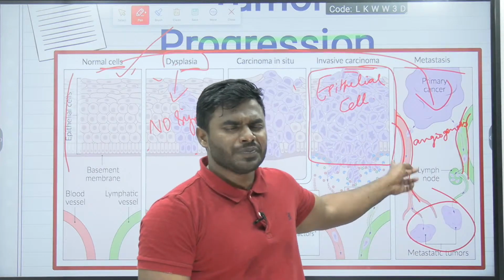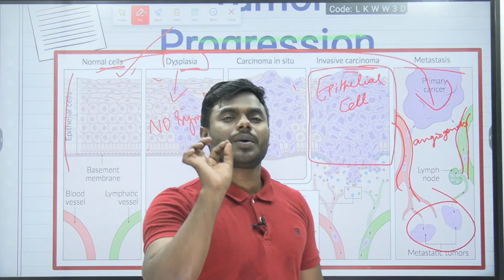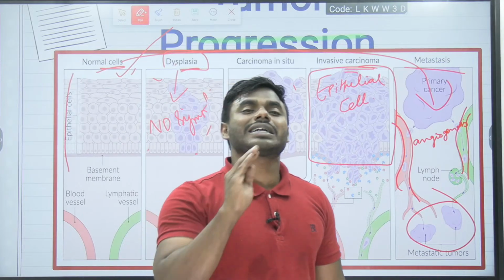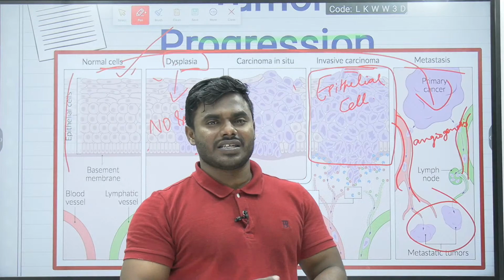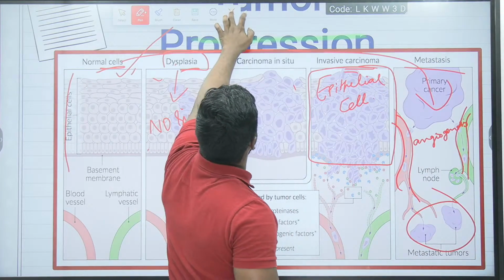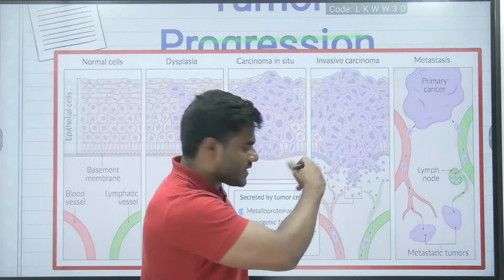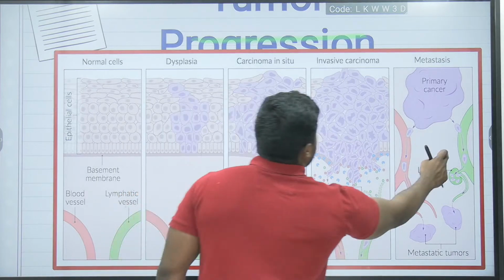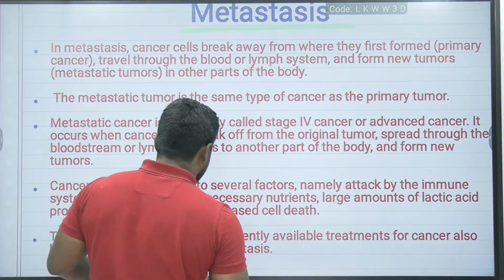I'll tell you. Keep it in your mind. Angiogenesis is the process of transport of a cancer cell, or the invasion of a cancer cell, from one area to a new area. So let me explain a little more elaborately the process of metastasis. After this we will discuss. Okay, this is a similar type of question which we got in our 2022 paper.